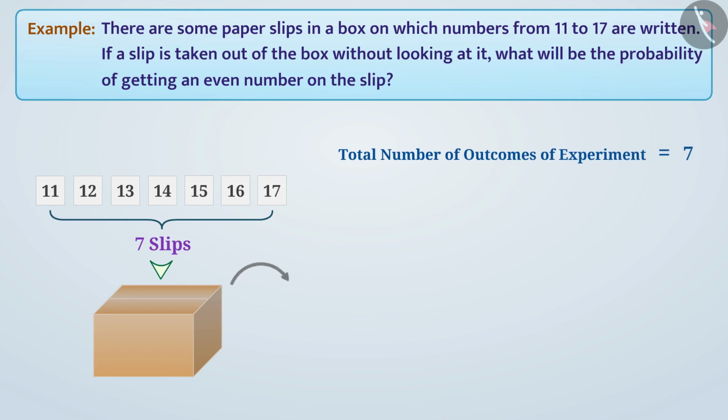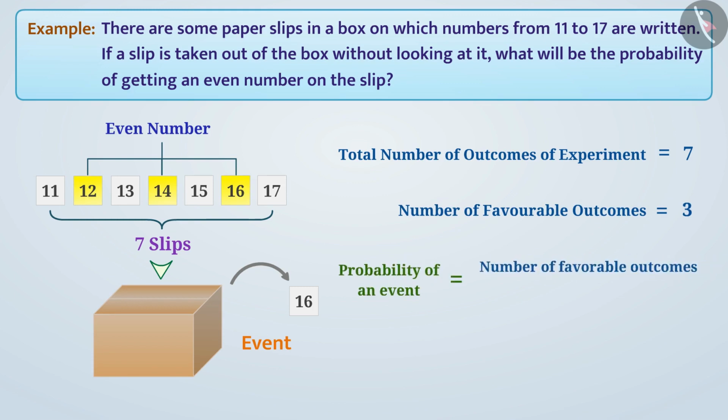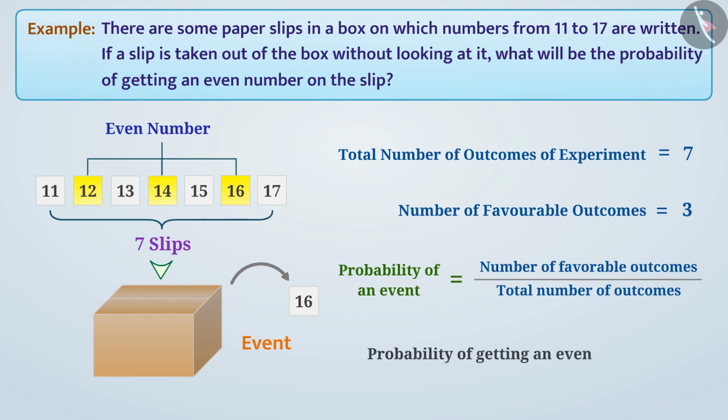Here, getting an even number is an event. Since the even number can be 12, 14 or 16, we can say that the number of favorable outcomes for the event is 3. The probability of an event is equal to the number of favorable outcomes for that event divided by the total number of outcomes of the experiment. Therefore, the probability of getting an even number on the slip drawn will be 3 by 7.